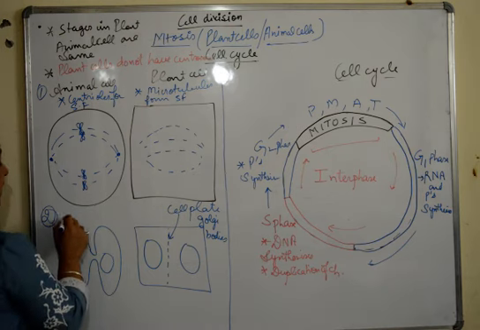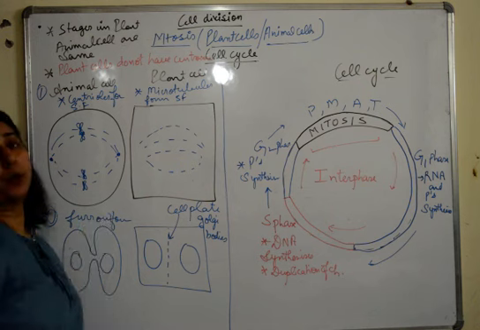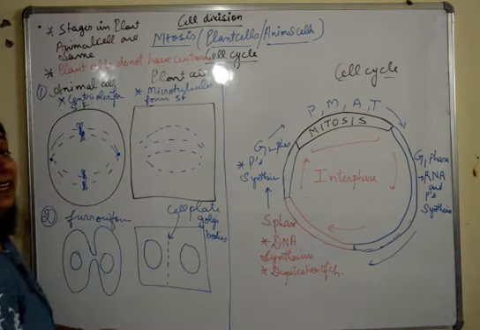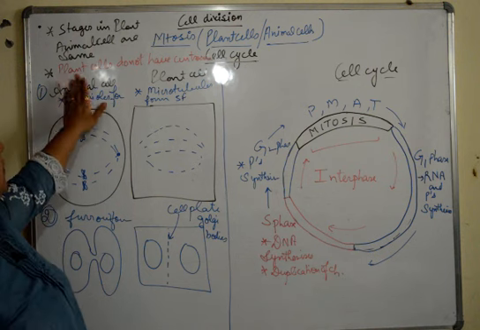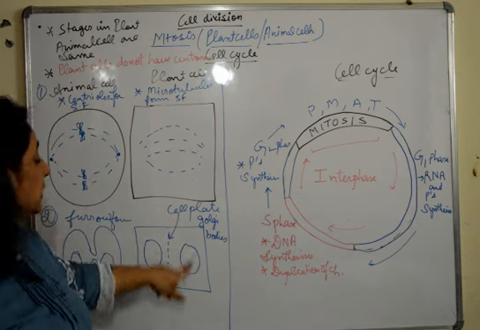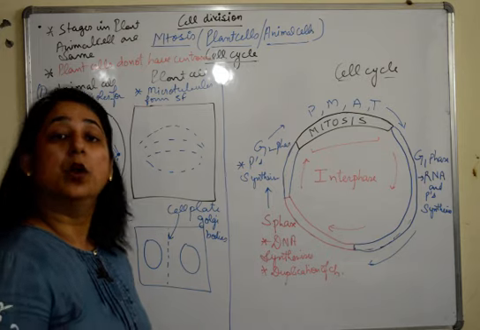And here we have furrow formation. Two very important differences from the paper point of view. So you must know that in plant cells we have microtubules which form the spindle fibers, plus there is no furrow formation, instead there is cell plate formation, and the cell plate is formed by the Golgi bodies.